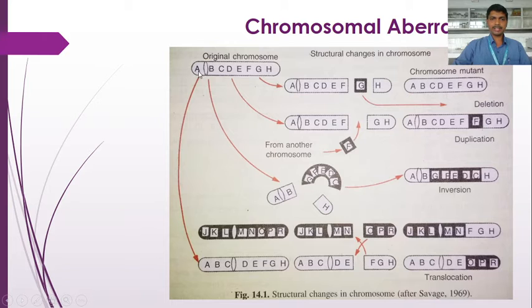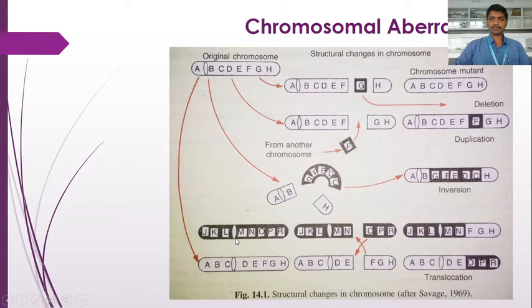The original sequence is A, B, C, D, E, F, G, H. Now due to inversion, what happened? The sequence has been changed by the rotation of the middle portion by 180 degrees. So the sequence is A, B, G, F, E, D, C, H. Okay, so this occurs due to inversion.